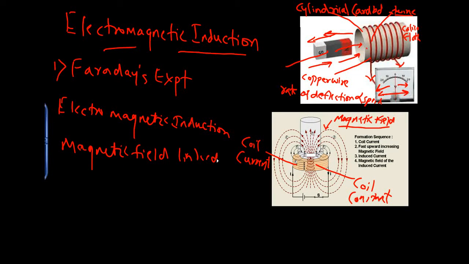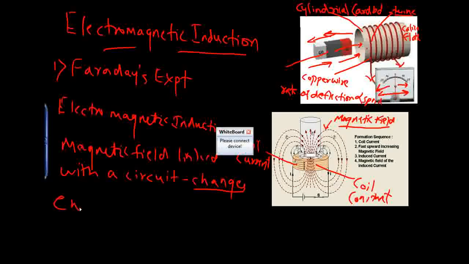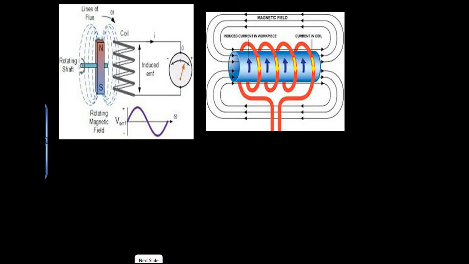linked with a circuit changes, because of the movement of the magnet relative to the coil, then an electromotive force is induced in the circuit. Now this is the circuit. Now electromotive force is induced in this. We can see it over here. Now electromotive force is induced in the circuit.